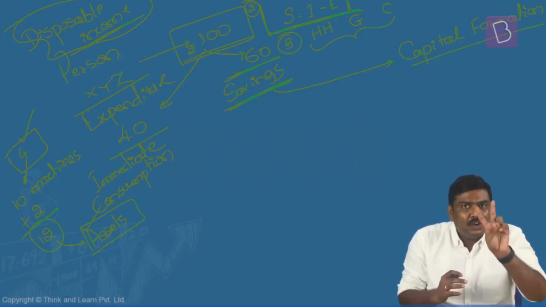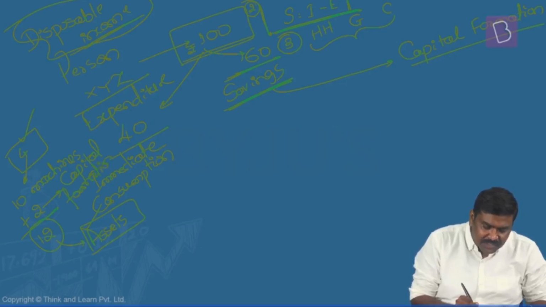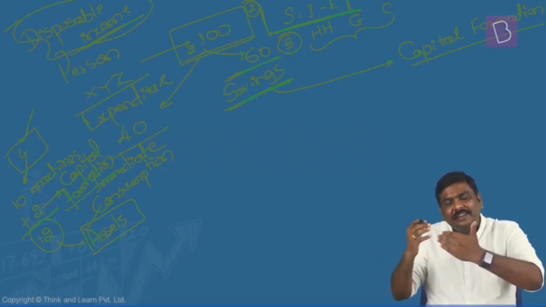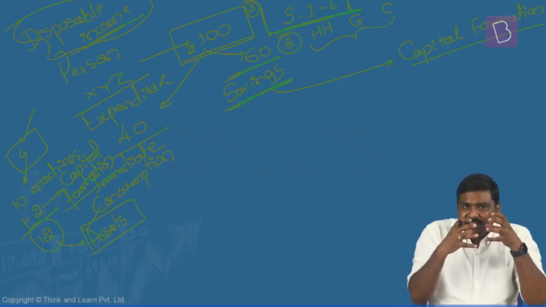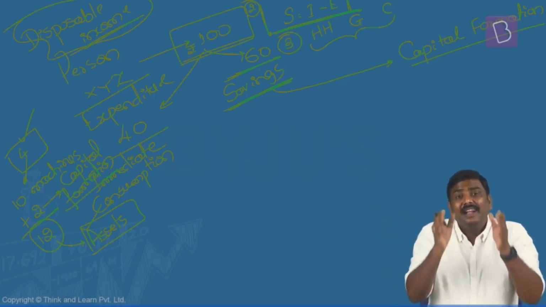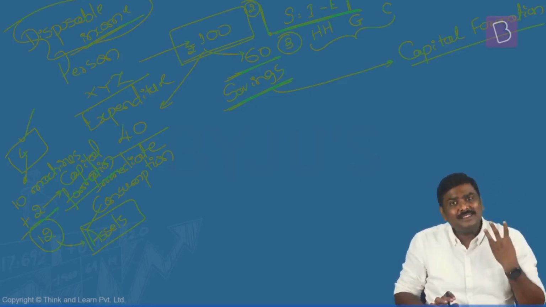So this particular addition of 2 machines is nothing but capital formation. Is it okay? This is nothing but capital formation. So in essence, whenever investments done in an economy get converted into the creation of an asset, to the existing assets we will add certain assets in a particular year, and that is nothing but capital formation. Okay, let me take another example.